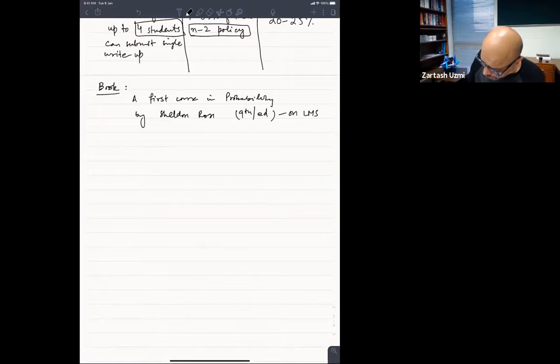We will closely follow this book. I think we should be able to do up to chapter 7, chapters 1 to 7. That's my target. In an online setting, the targets generally get shifted.